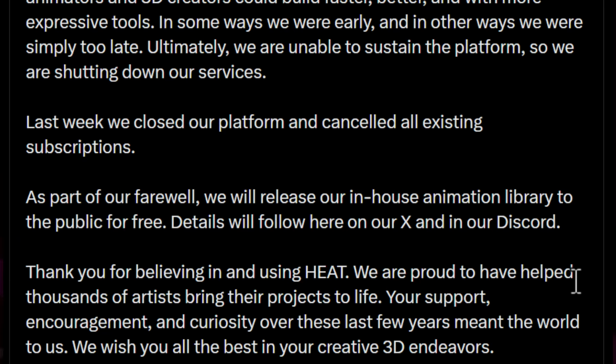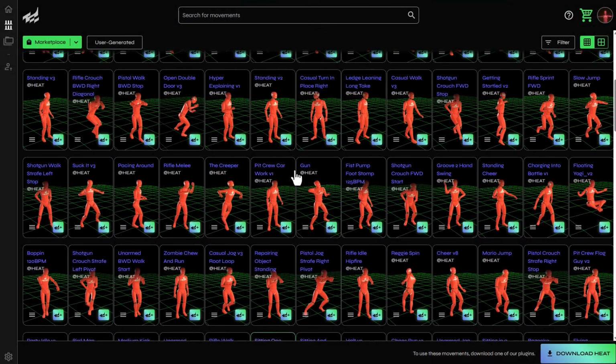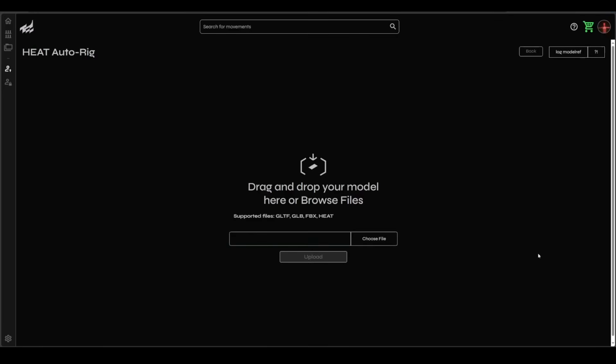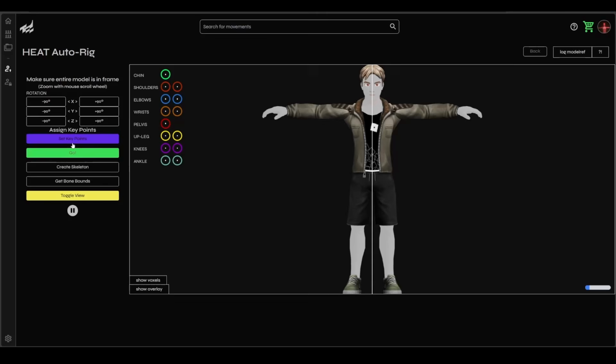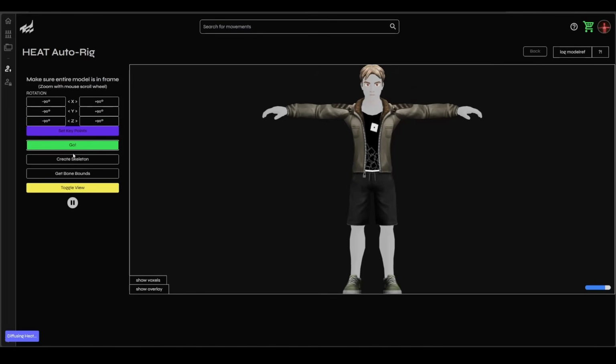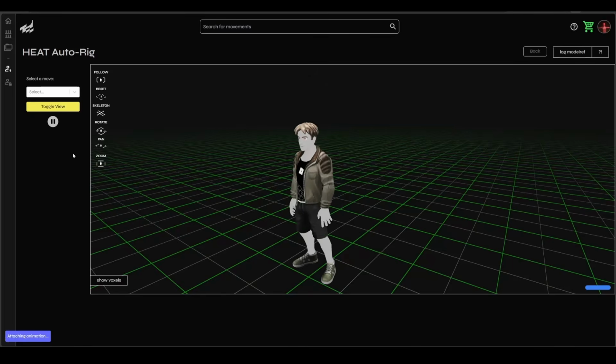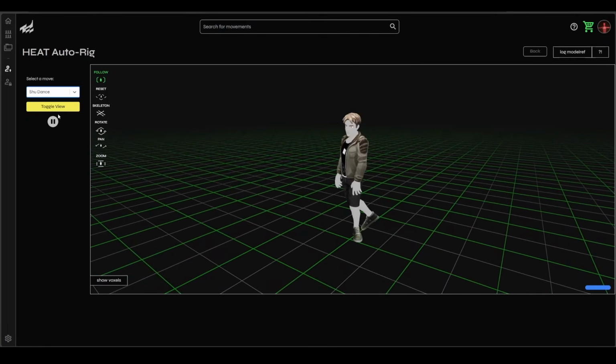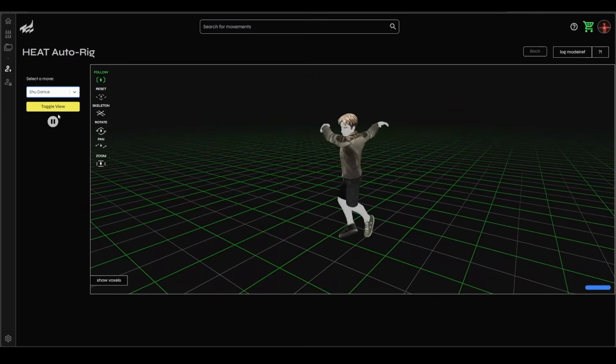From the time of this posting, we haven't actually seen any updates that has to do with the free animation library yet, but hopefully this will be coming later down the line. And of course, during the time Heat was available, there were a couple of cool free animation tools alongside animation libraries that were available. One of the tools that they had was an auto rigging tool for animation, which made it super easy for you to drag and drop in any character and have it rigged automatically just like you could with Mixamo. This also had a bit of intelligence that actually helped creators do more.